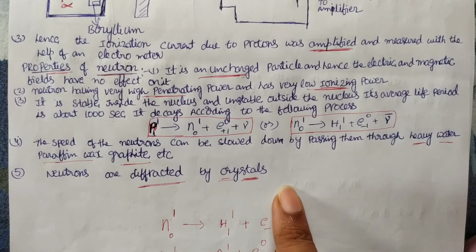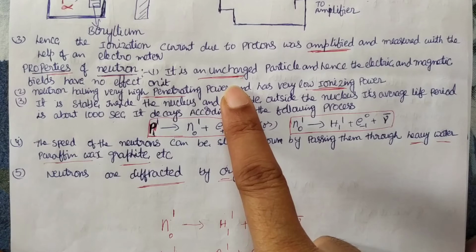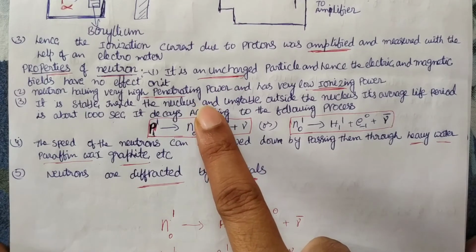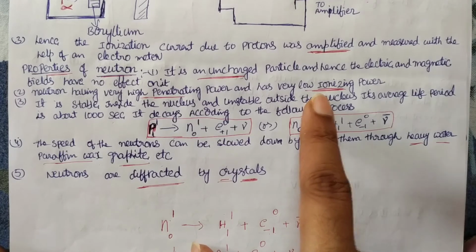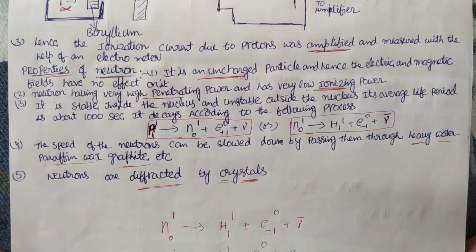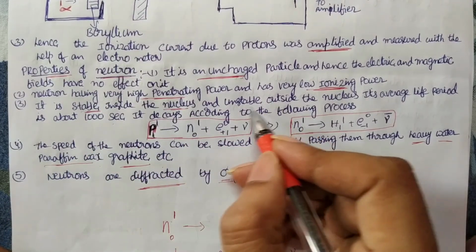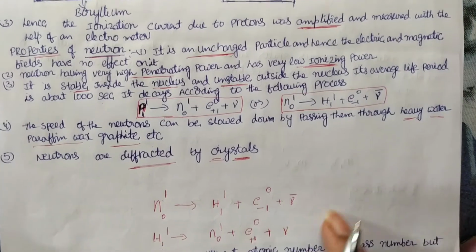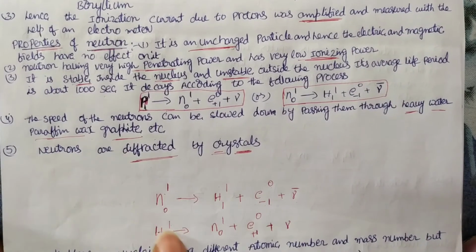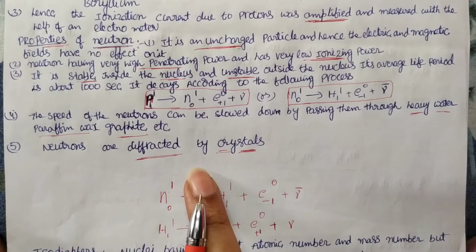Important points: uncharged, mass same as proton, high penetration power, low ionization, easily removed, stable inside the nucleus, and unstable outside the nucleus. To slow them down, they use heavy water, paraffin and graphite, and crystals diffract this neutron motion.